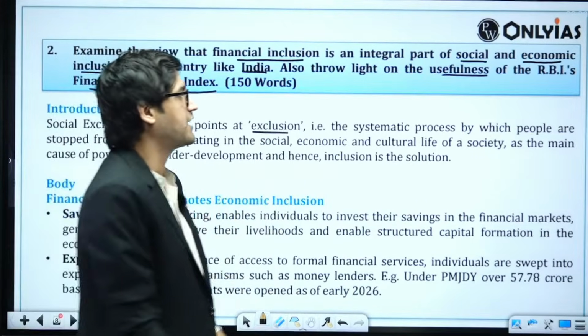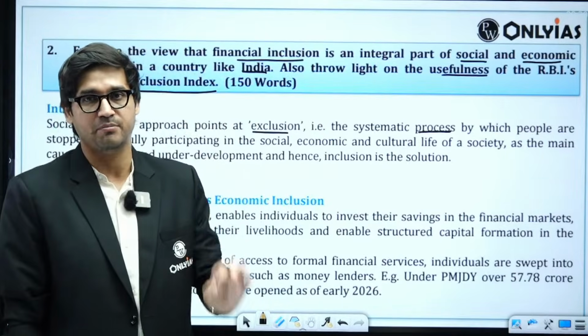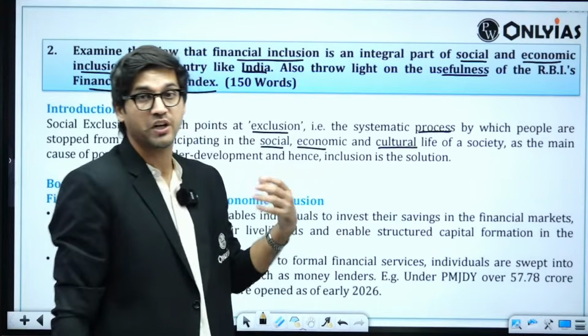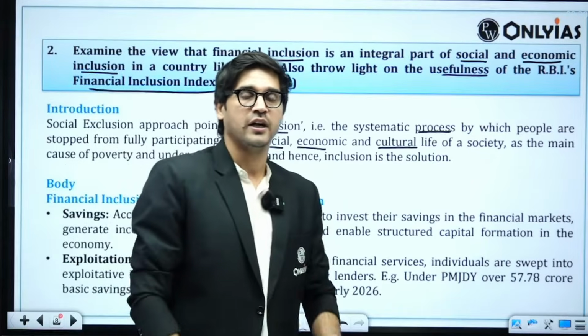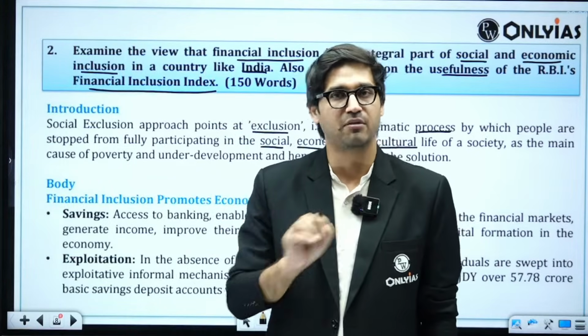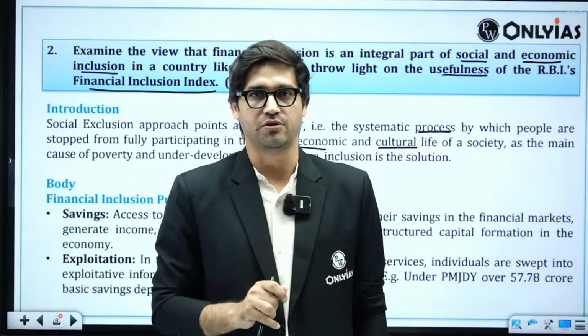The systematic process by which people are excluded from fully participating in the social, economic, and cultural life, in fact also political life, of a society. The social exclusion approach points out that exclusion is the main cause of poverty and underdevelopment in any economy, and therefore inclusion is the solution.